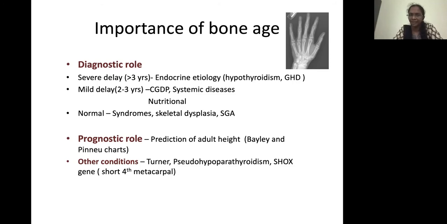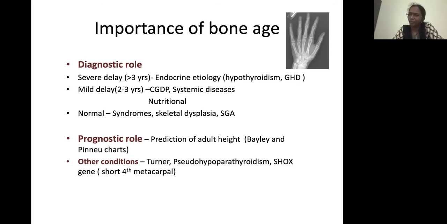A mild delay, around 2 to 3 years, can be a constitutional delay of growth and puberty. It can be delayed in systemic diseases as well as nutritional causes. So with any severe delay in bone age, you have to always think of endocrine causes.